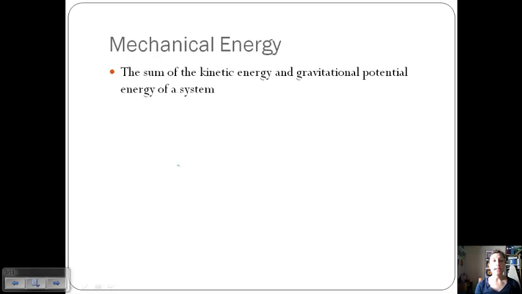Alright, so we've mainly been working in terms of mechanical energy, and the main forms of mechanical energy are kinetic and potential. And so in order to conserve energy in a closed, isolated system, we would add up the kinetic and potential energy of the system, if there are no other forms of energy present. In a lot of these problems we're going to ignore friction and other ways that we can lose energy or convert it to other forms. So if we have no other forms of energy present besides kinetic and potential, then the overall energy of the system is equal to the sum of the kinetic and the potential energy.